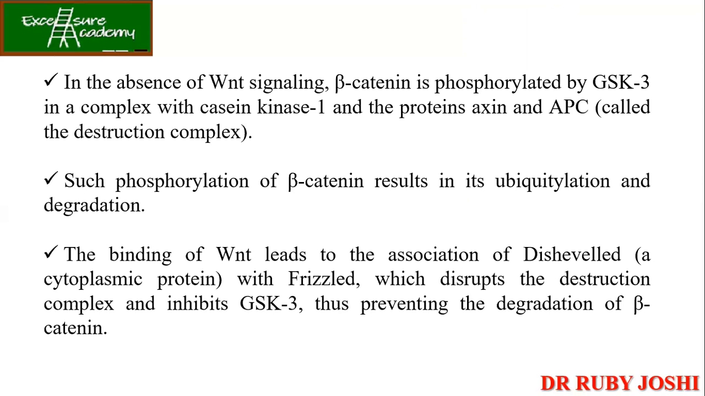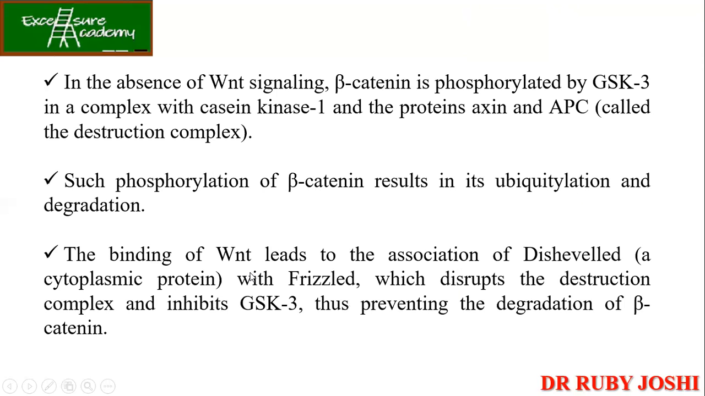The same thing we have just discussed is written over here, and let's go through what is given in the text also. So in the absence of the Wnt signaling, beta catenin is phosphorylated by GSK3 in a complex with casein kinase 1 and the axin APC. So this entire thing is called the destruction complex. Now such phosphorylation of beta catenin will result in its ubiquitination and degradation.